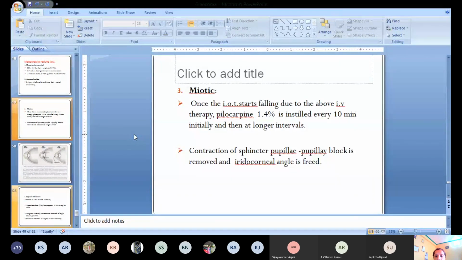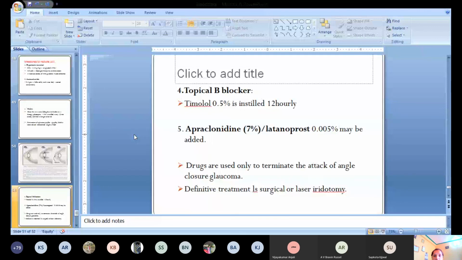Then we have to instill the miotic agents, to release the iridocorneal angle. And then at last we can give topical beta blockers and other prostaglandin analogs as an add-on therapy. But always the definitive treatment is surgery, okay, laser iridectomy.